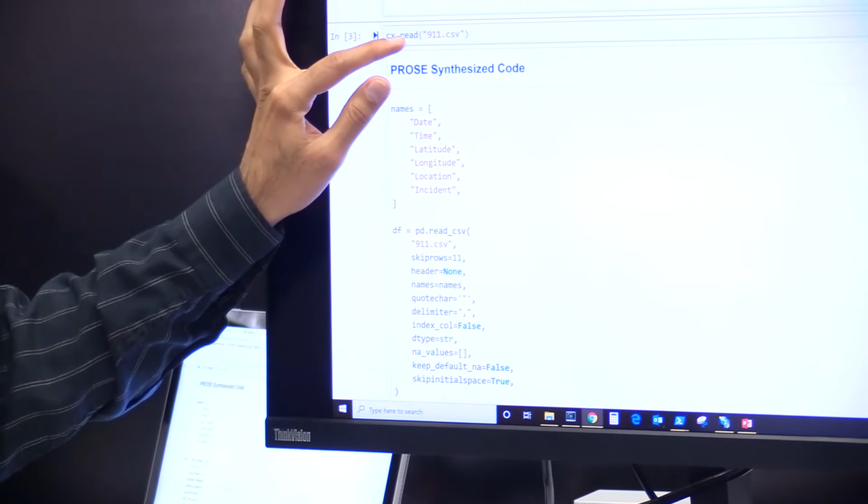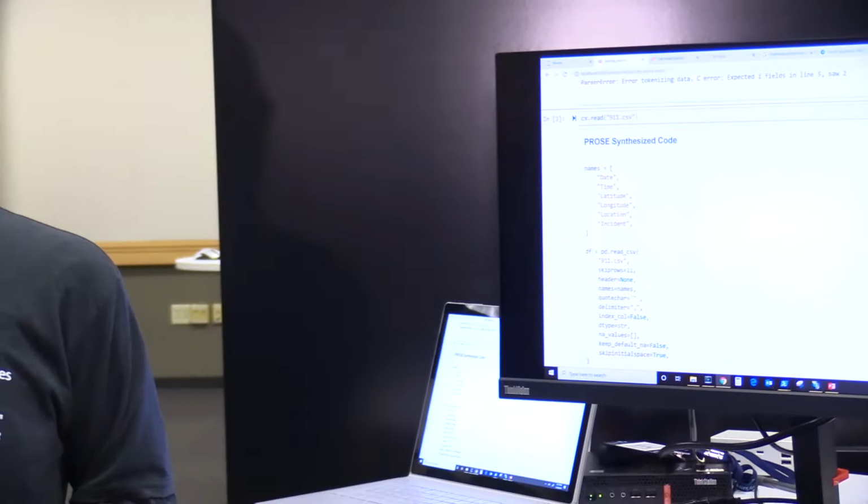This read capability is extremely powerful in two dimensions. So one, it can not only handle CSV files, but it can also handle fixed width files, log files, custom text files, JSON files, web pages, even PDF documents. Secondly, when the going gets tough, when the underlying input file that we are trying to parse has a very complicated pattern to it and the AI technology cannot decipher that pattern, then instead of letting the user fall off the cliff, the API supports an interactive modality where the user can give some examples, 1 to 2 examples of the various fields in the document. And in many of those cases, then we are still able to generate the parsing code.